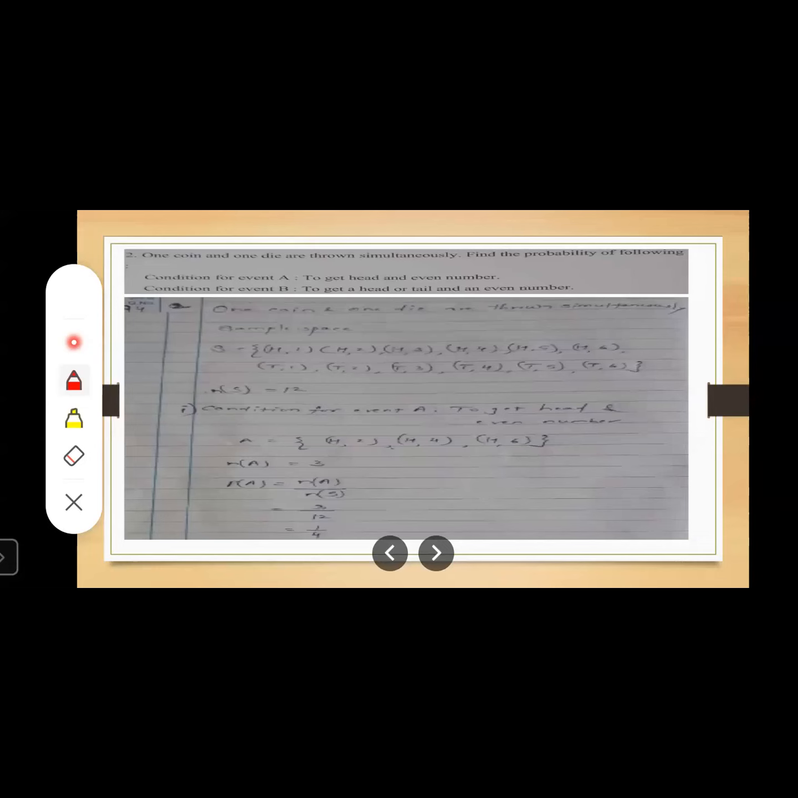Right, students, I'm going a little bit fast. Only a few minutes are remaining, and I have to complete everything. And this question is very easy.